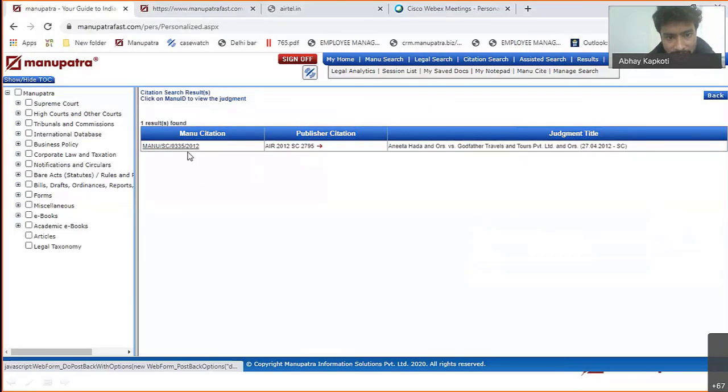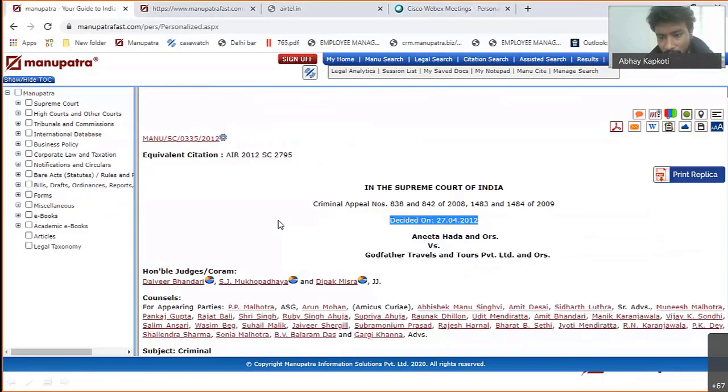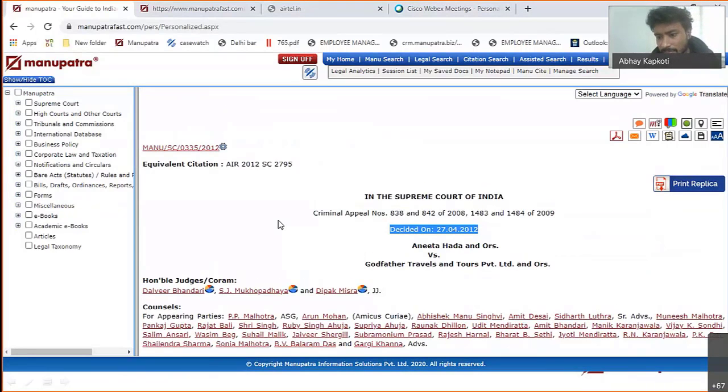Okay. So what I'm showing right now is the template of a judgment in Manupatra. So this is how a judgment looks in Manupatra. This is the text of the judgment. This is the AIR citation. The first one is the citation that you can see from here. These are the different icons, some of the features that we'll be covering in detail after I show you the template. So this is the judgment.